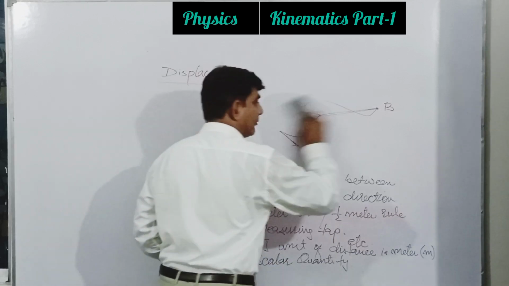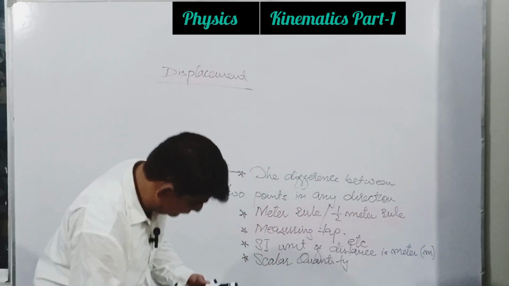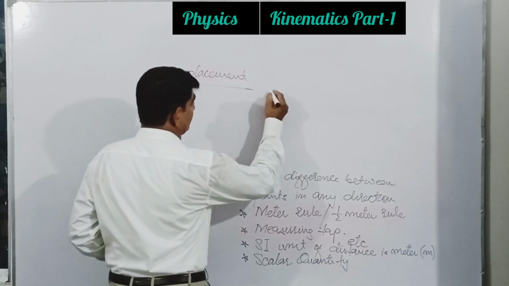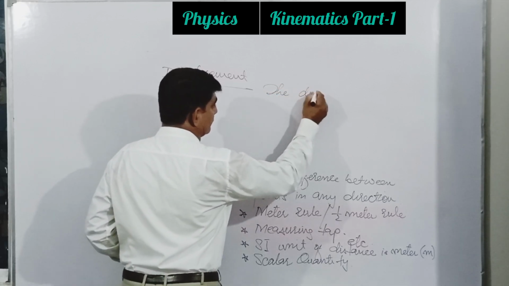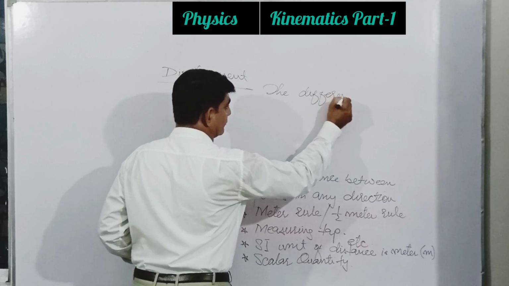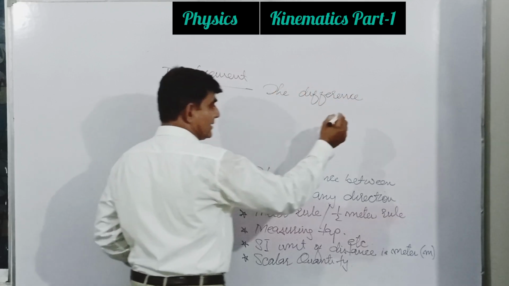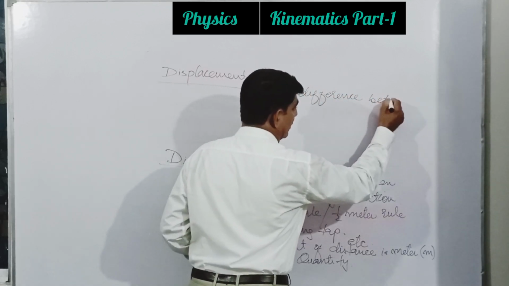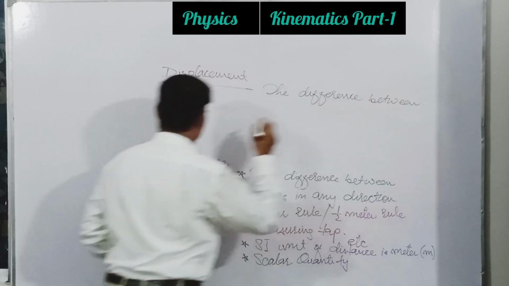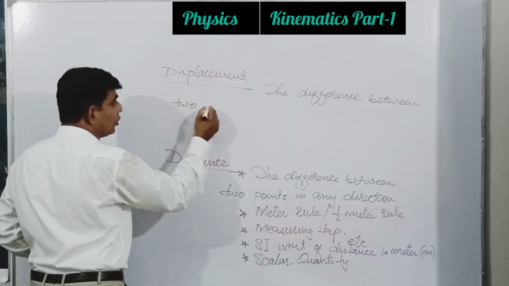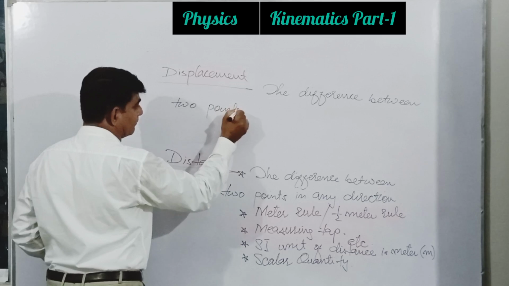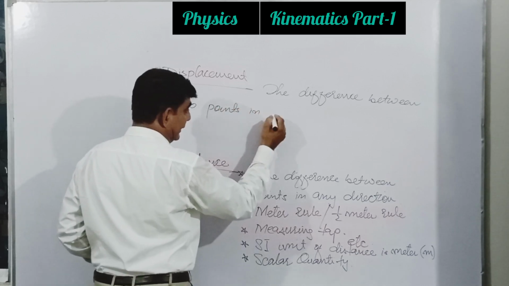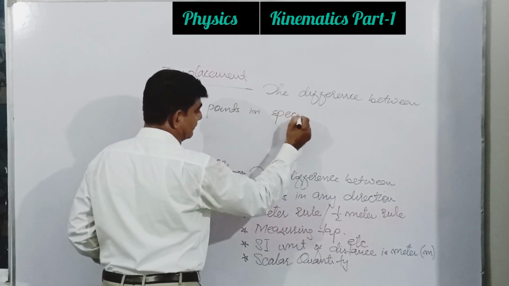Okay, so I am writing over here: the difference between 2 points in specific direction.